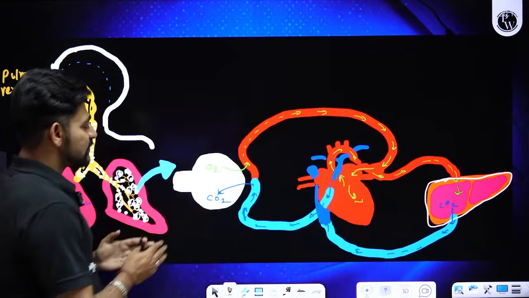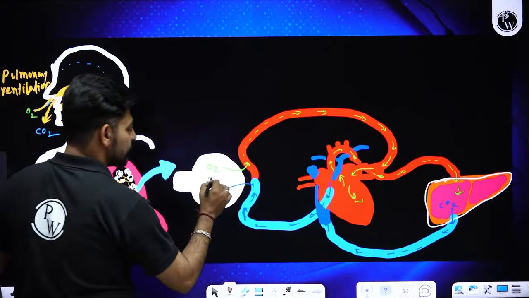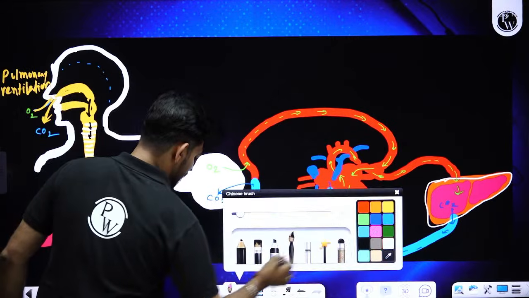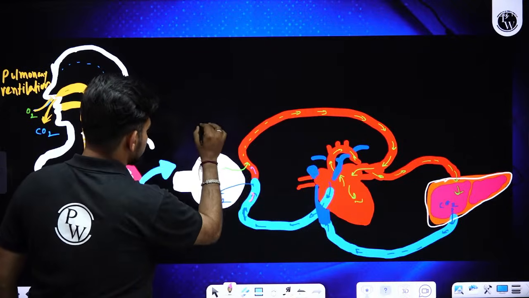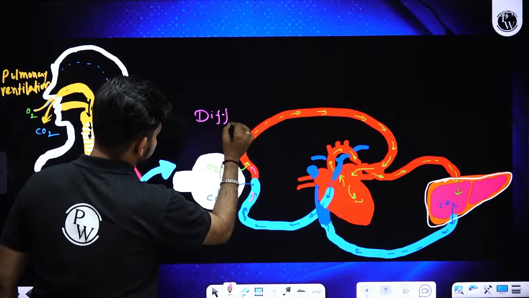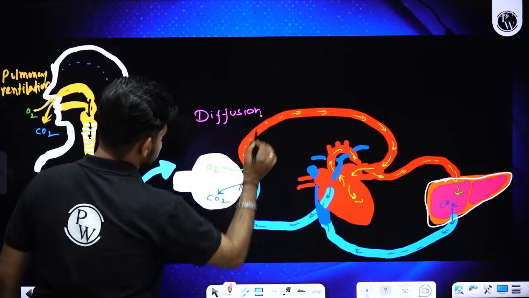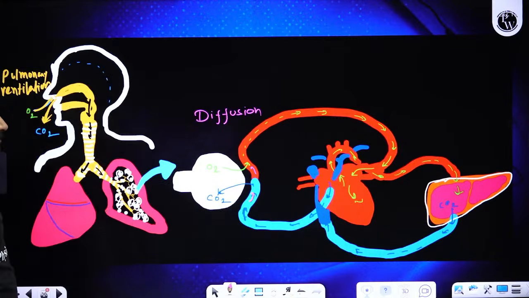The gaseous exchange between the alveolar air and our blood is simply called diffusion.